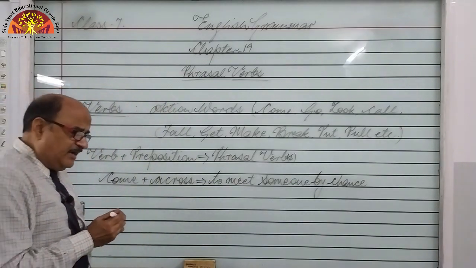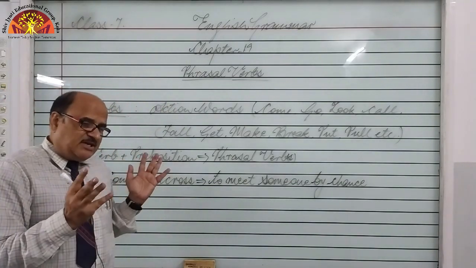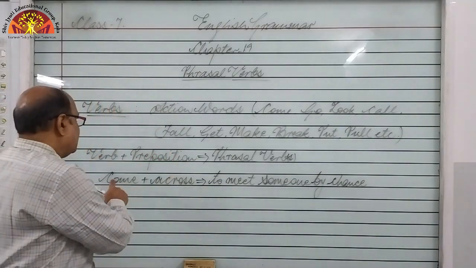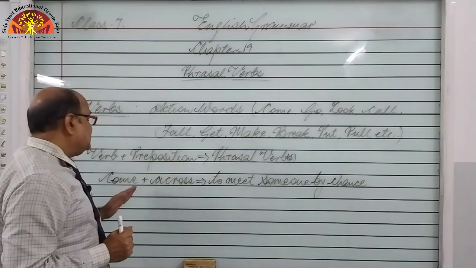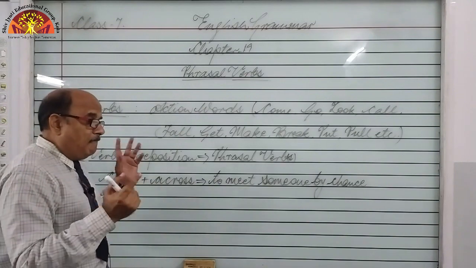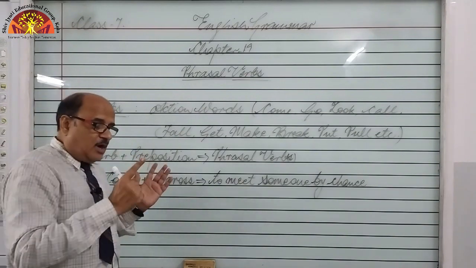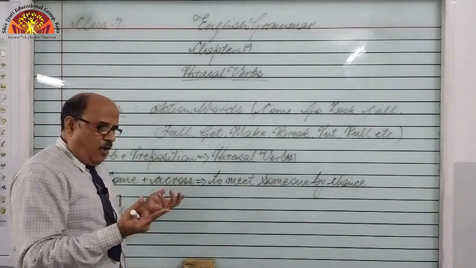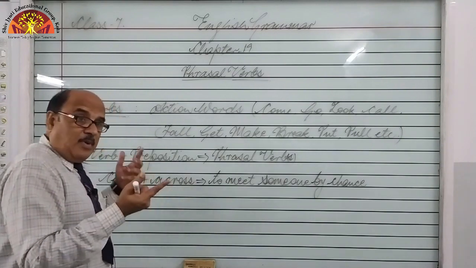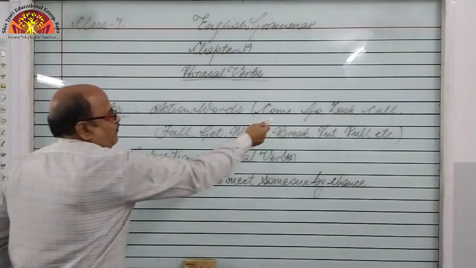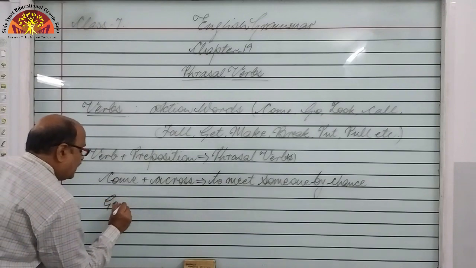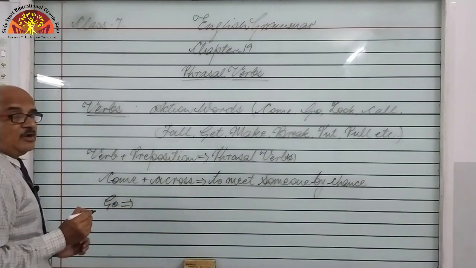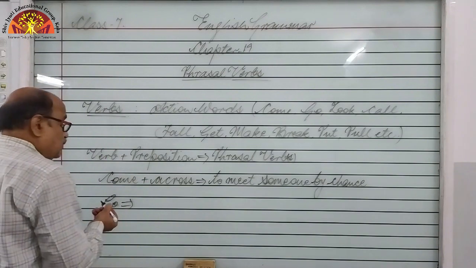So whenever we meet someone by chance or unexpectedly, that is known as a phrasal verb, and that phrasal verb is come across. Like this, come up, come by. One more example: if we say go, what is the meaning of go? To leave.